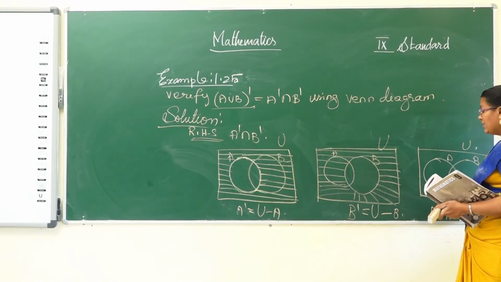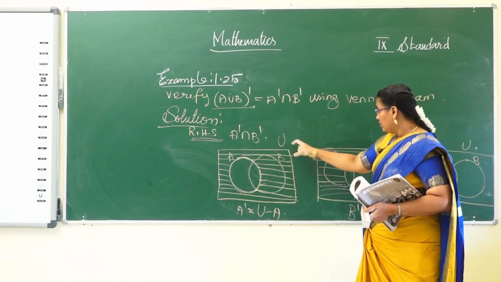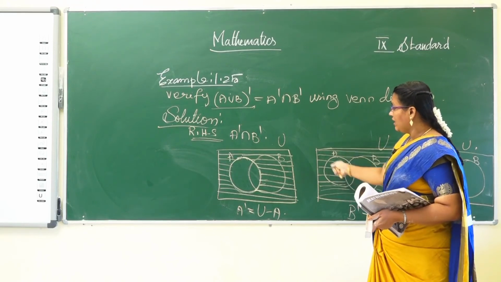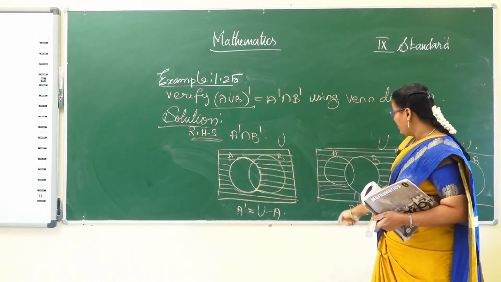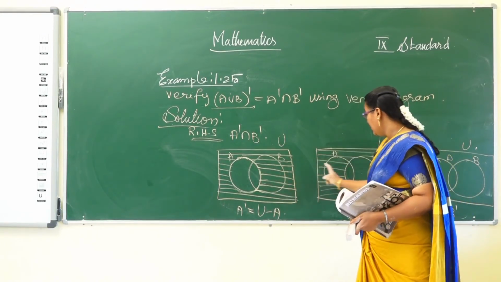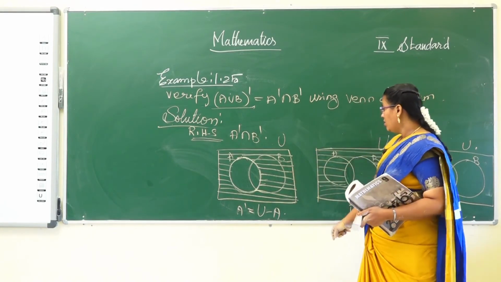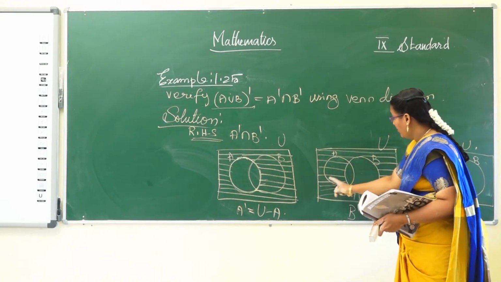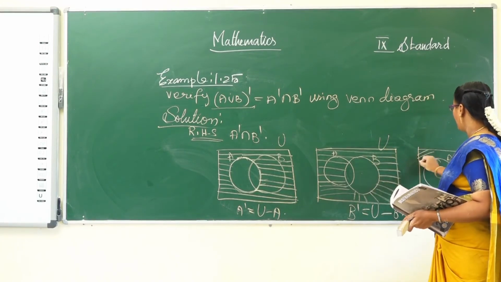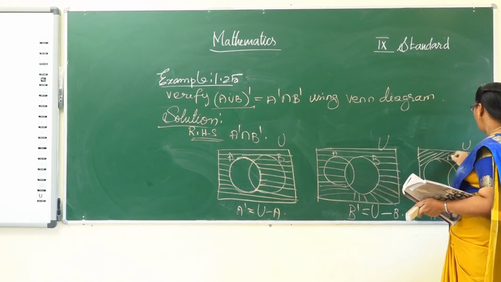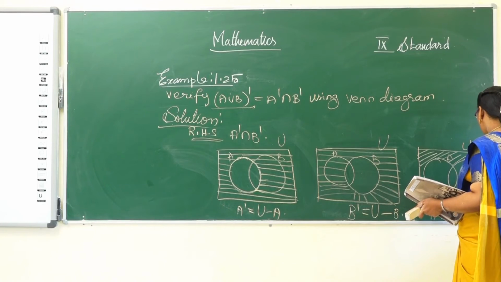A complement intersection B complement. So intersection means which are the places common in both sets. Which are the places commonly shaded? Here not shaded, here shaded. Okay, here shaded, not shaded, here shaded. So the outside of A union B, full and full shaded. Okay, so the shaded area, common area of set A complement and B complement is